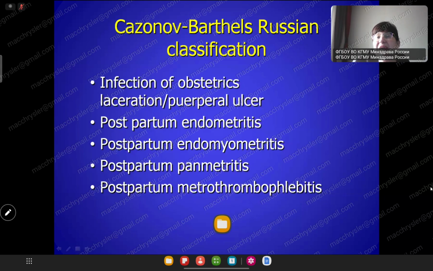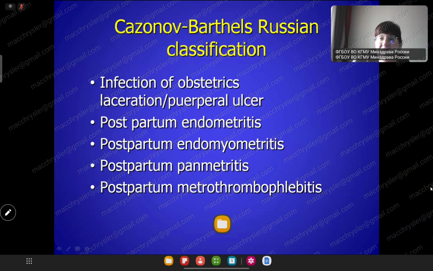Postpartum endometritis: imbibition of the uterine muscle by fluid, blood, infection, and the patient feels low abdominal pain. Postpartum endomyometritis: pain plus pathological discharge.